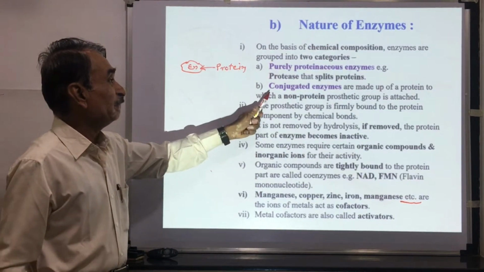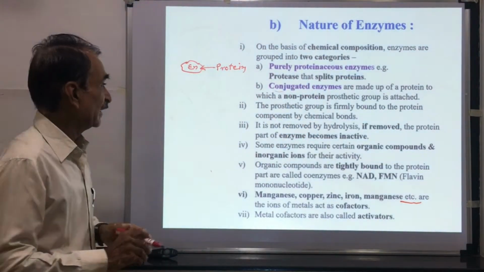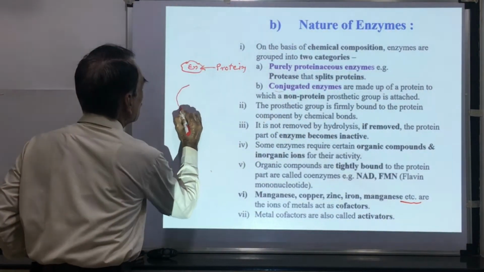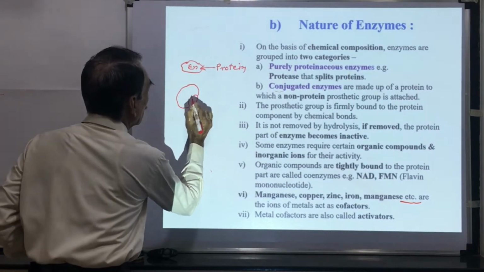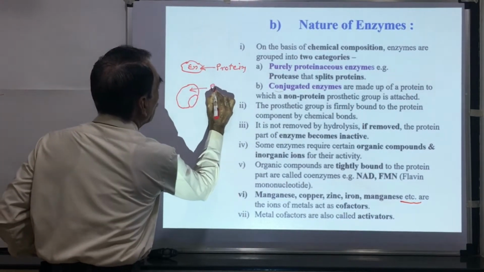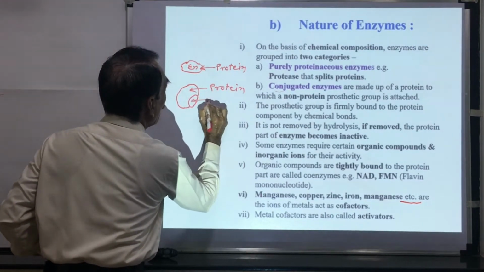Another category of these enzymes is called conjugated enzymes. Here, suppose this is the enzyme. This enzyme is made up of a protein part and this is a non-protein part.